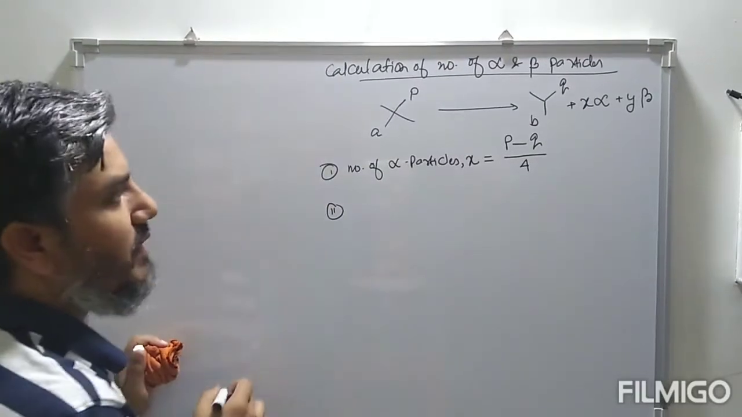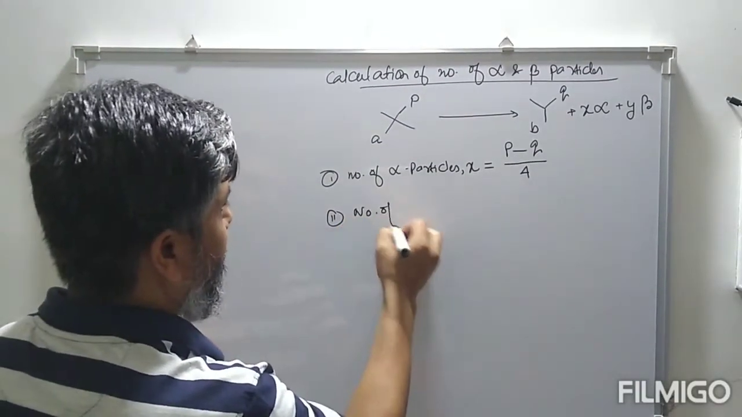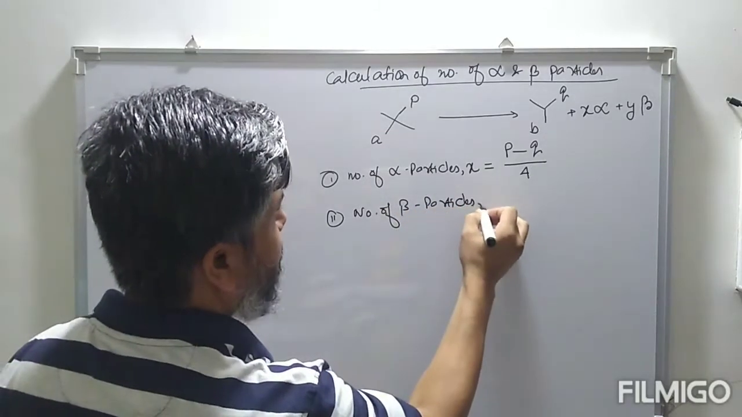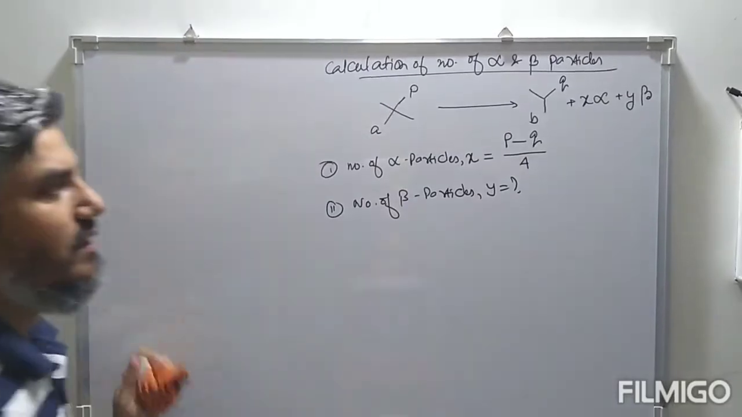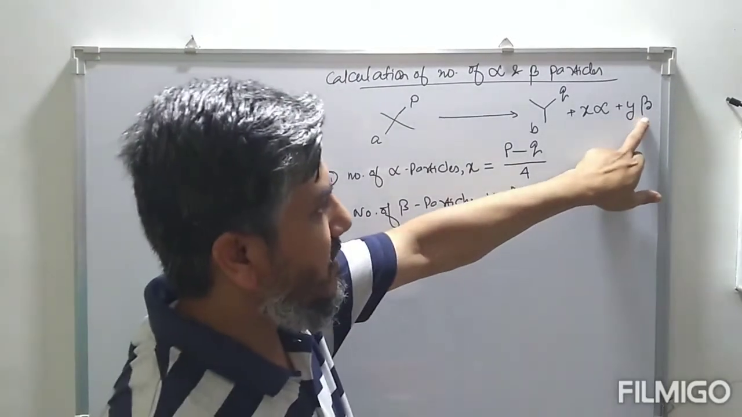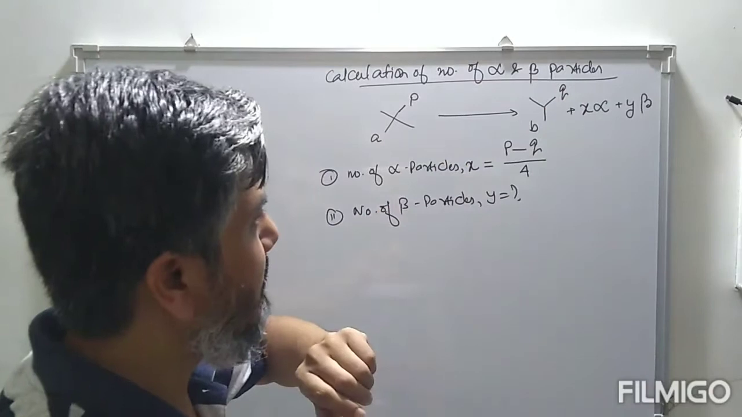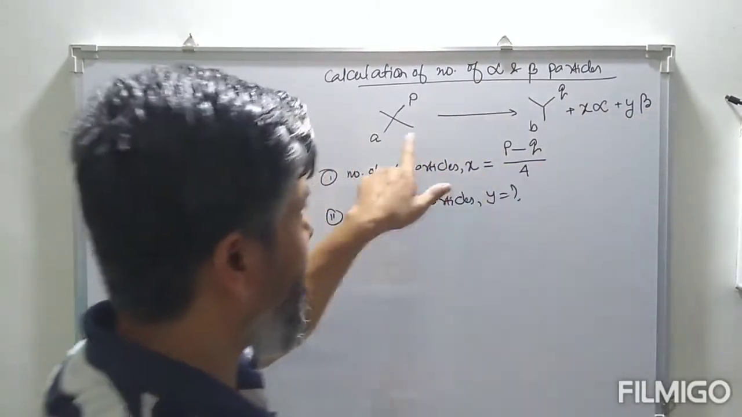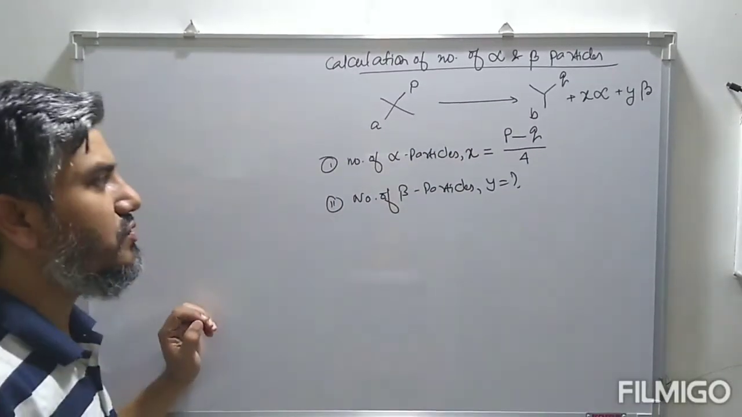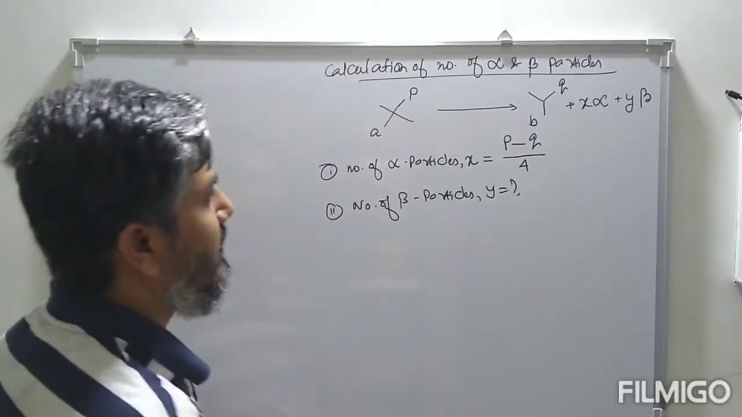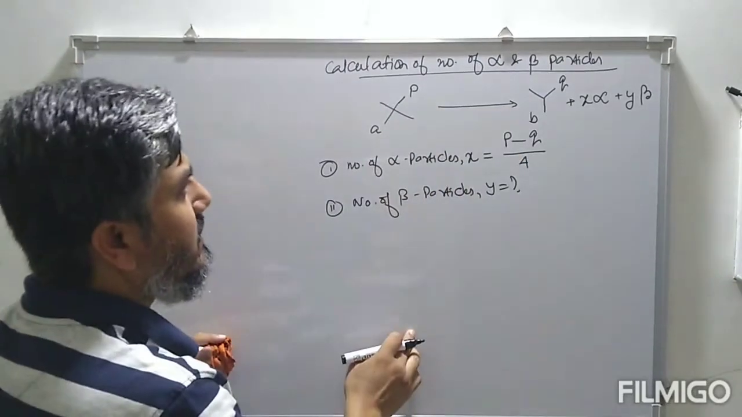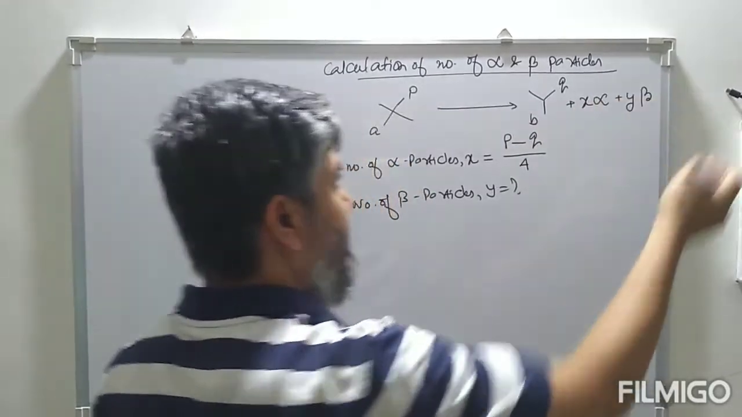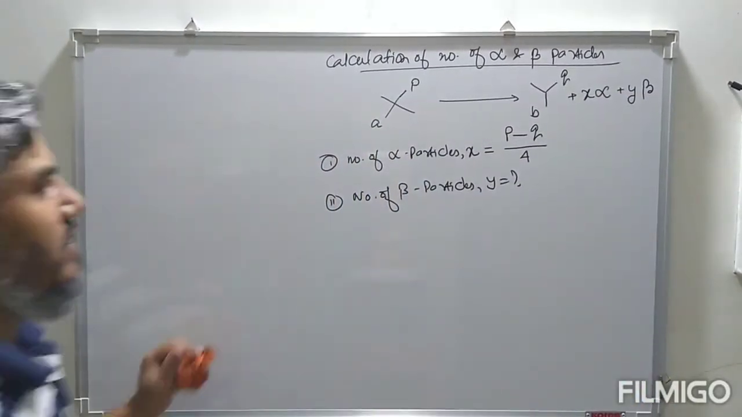Next is the number of beta particles. That is, you have to find the value of y. Now, during beta decay, there is no change in the mass number, so we cannot use the mass number change. But during beta decay, atomic number changes by 1 unit, so we'll take care of atomic number. During this decay, the atomic number on the left hand side and the sum of atomic numbers on the right hand side must be the same.